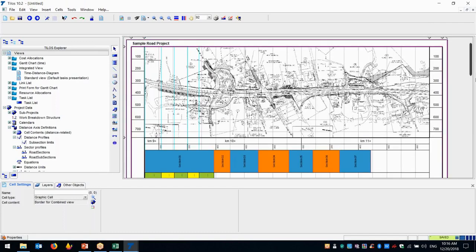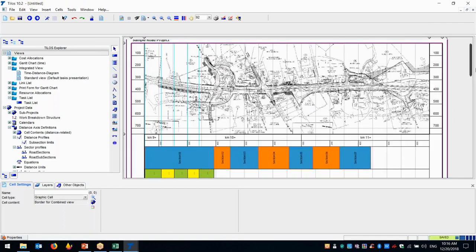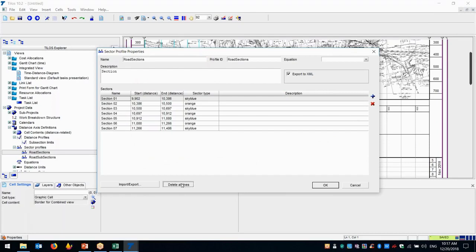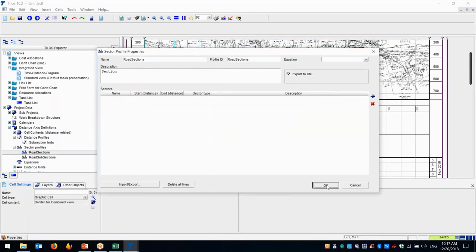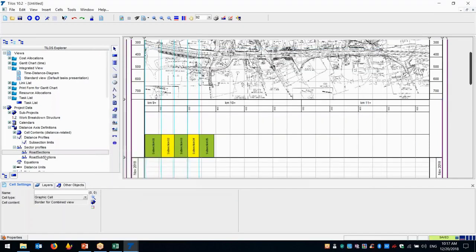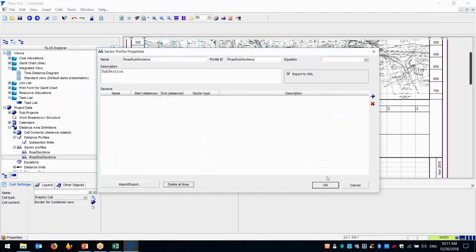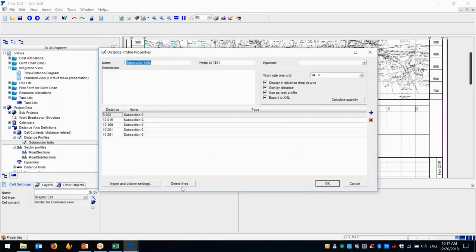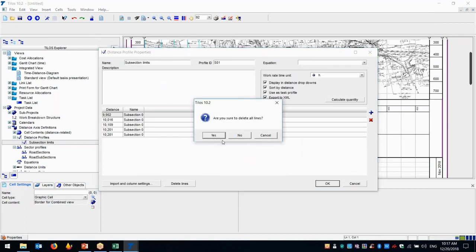Okay, so I think that this was not very empty, so I can delete this, all right, delete also this, and delete also this one.